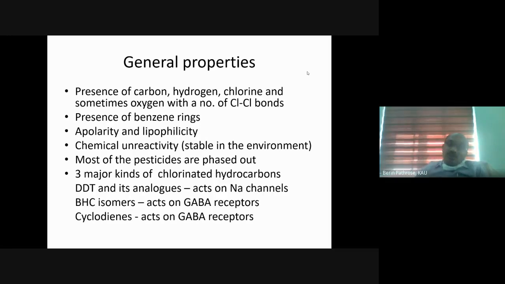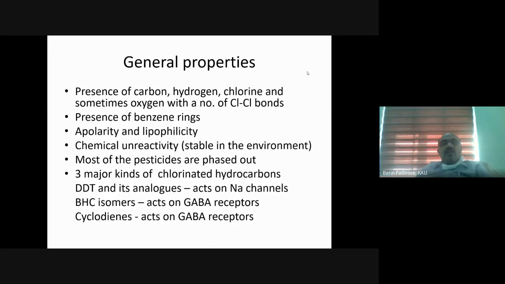Even there are reports that this DDT residues, organochlorine residues are there in the breast milk of human beings. So that is because of the extreme stability of the chemical as well as the lipophilicity. So those are two factors which are disadvantages for the organochlorines, and because of this nature most of the pesticides are phased out or banned by the various countries.